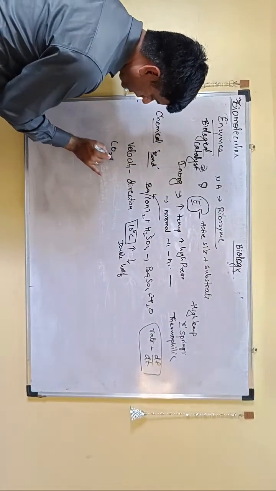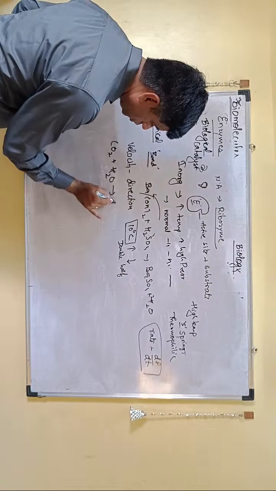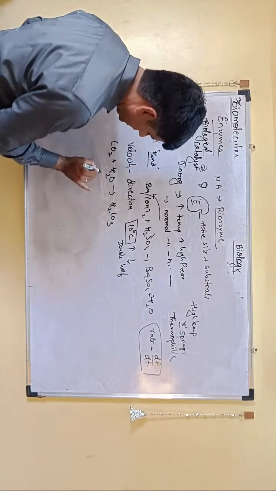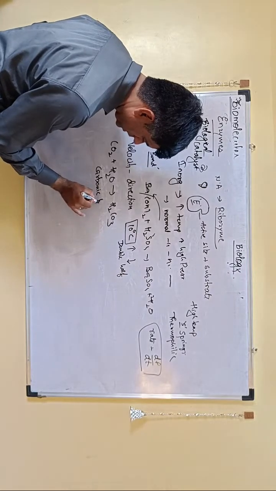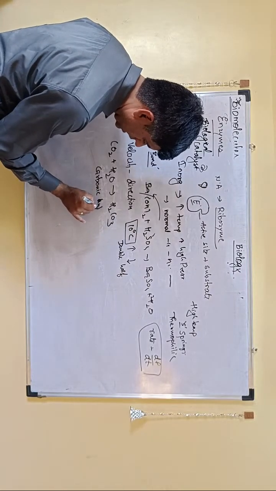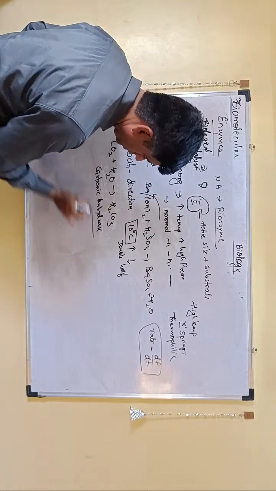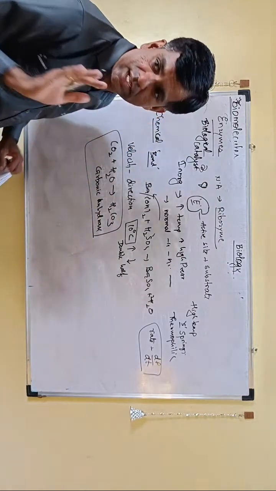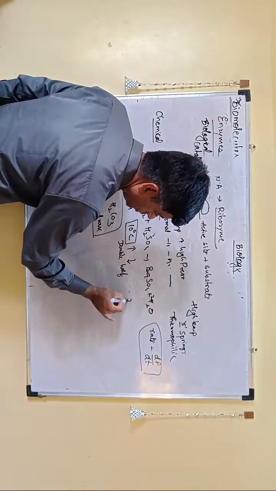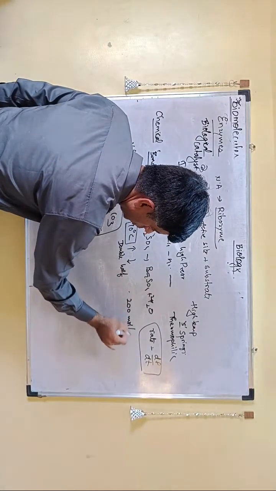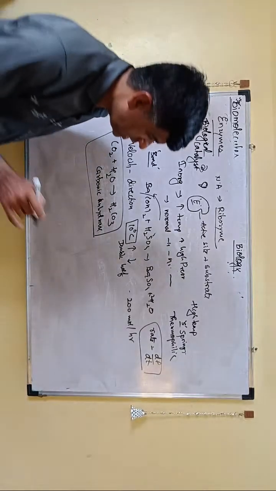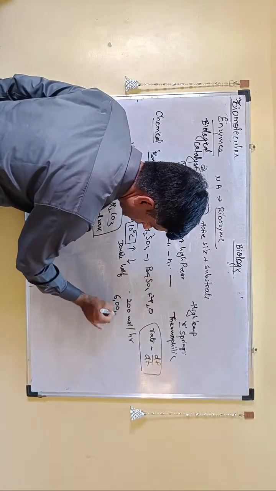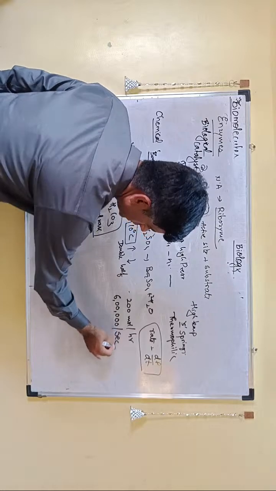If you have a normal reaction like CO2 combined with H2O to form H2CO3, carbonic acid, a reaction which normally takes place in your blood and your RBCs, catalyzed by carbonic anhydrase. They have told that if you allow this reaction to take place without enzyme, how many molecules? 200 molecules per hour you will form. But if it is with the enzyme, you will form how many molecules? 6 lakh molecules per second.